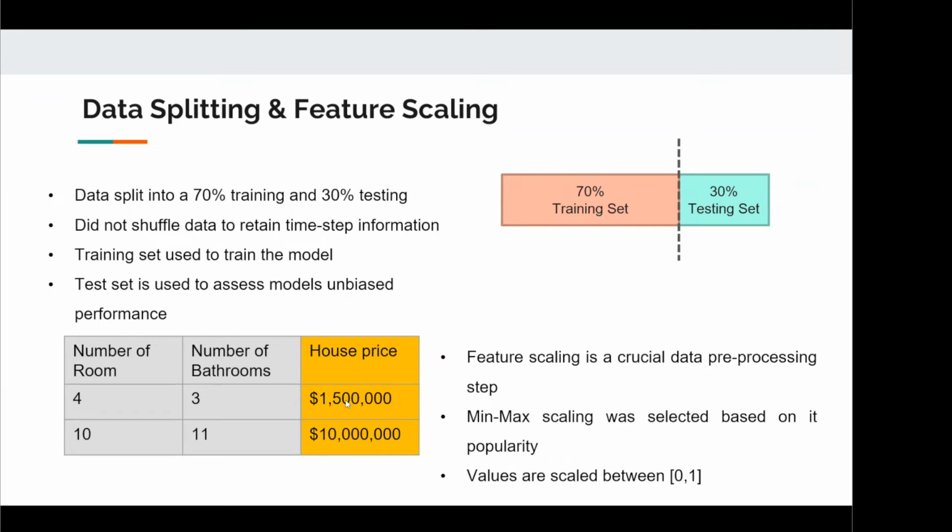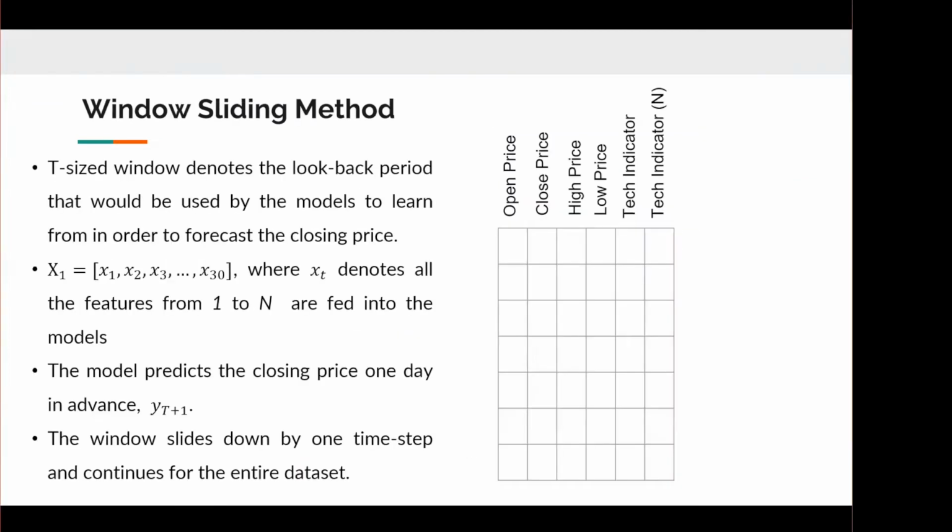We've used min-max scaling as it was the most popular method used in all the papers that were reviewed. And of course, after scaling, the values are between the range of 0 and 1. So after scaling the features, we then applied the window sliding method to create t-sized windows of data. A t-sized window denotes the look-back period that would be used by the models to learn from in order to forecast the closing prices. Through experiments, it is found that a t-sized window of 30 days produces the best results.